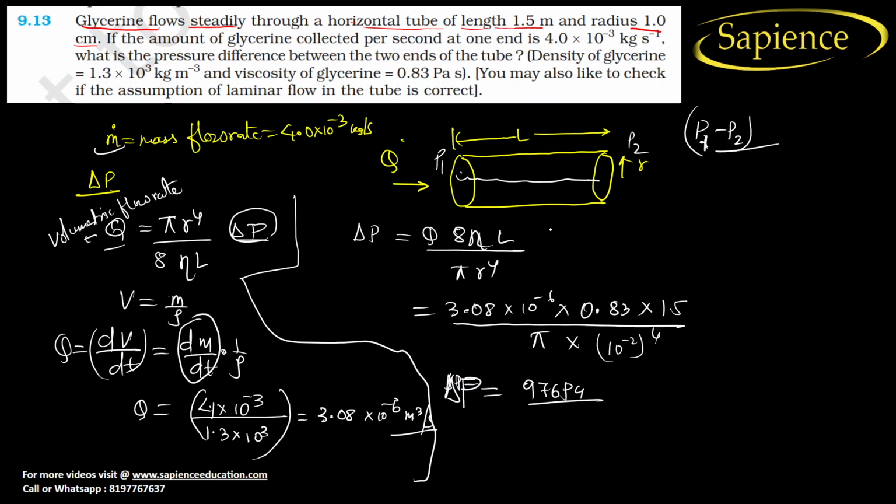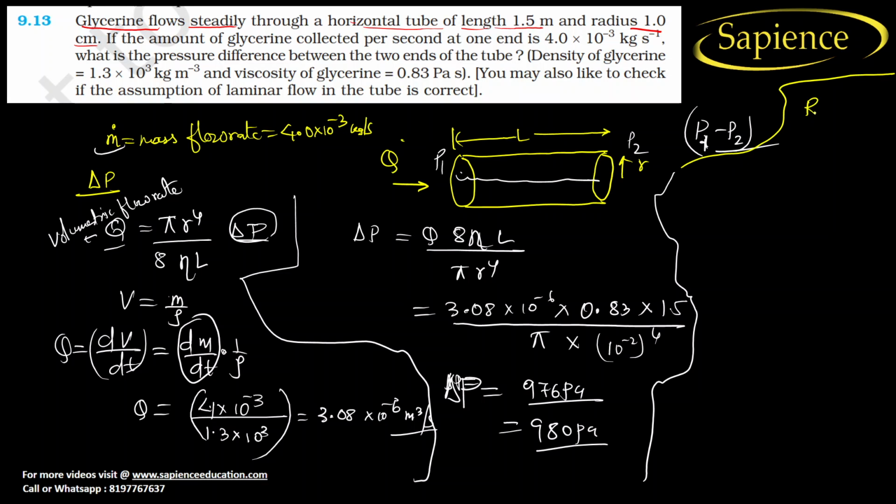Now, the another part they have also given us is that we can round this up to 980 Pascal. They also ask you to check if the assumption of laminar flow in the tube is correct or not. So we need to find whether it is laminar flow or not. You know that we have a Reynolds number. So Re is equal to rho into velocity into D by eta. D is the diameter.